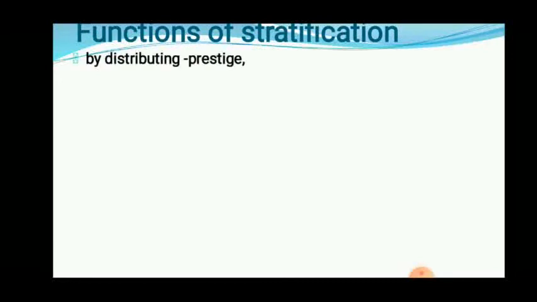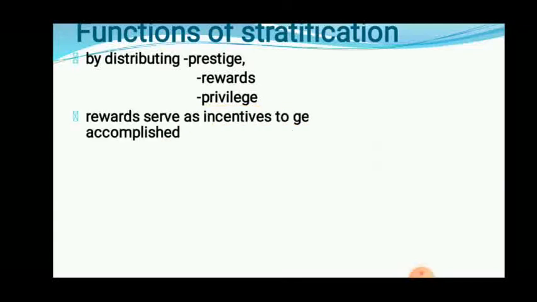Okay. How are we able to do these jobs? How are we able to complete these jobs from that kind of community? By distributing prestige to them, by distributing rewards to them, by distributing privilege to them. Now prestige, that means the particular image in society.